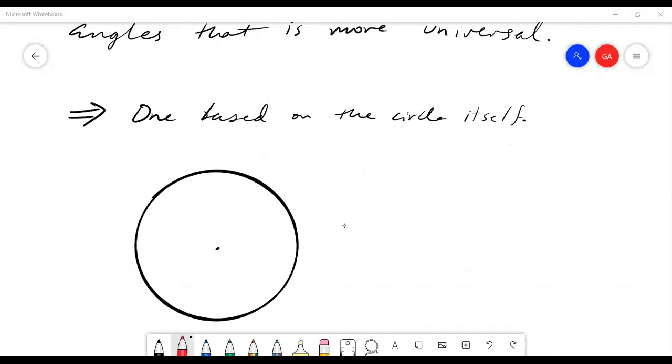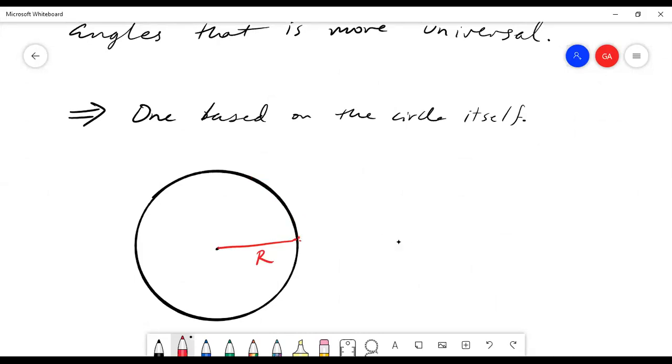Okay, so every circle has a radius. So here's a circle, here's its radius. Now, if I wrap this radius, so imagine it's a piece of string, so it's flexible, right? So I can bend it. I'm going to put that radius along the arc of the circle. And it's going to look something like this, right?